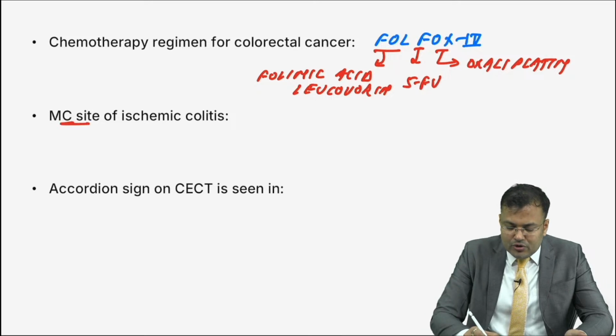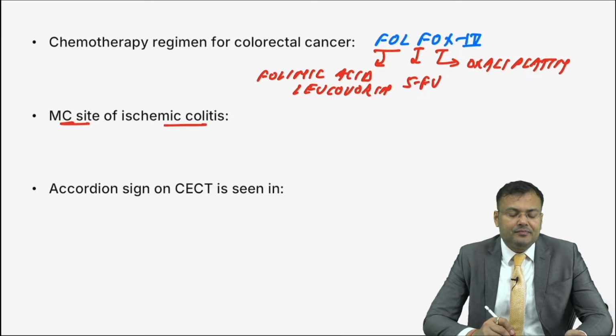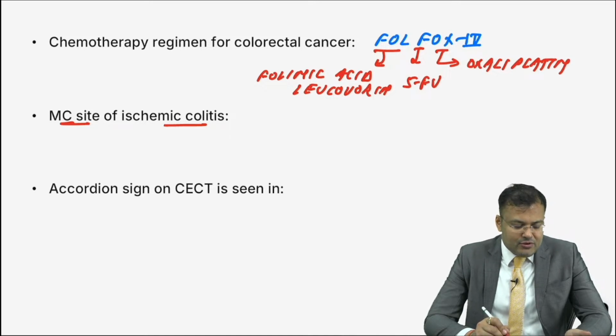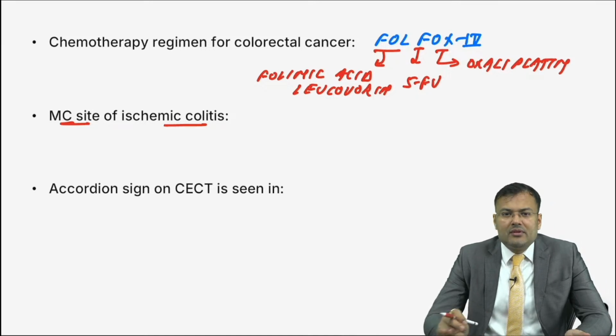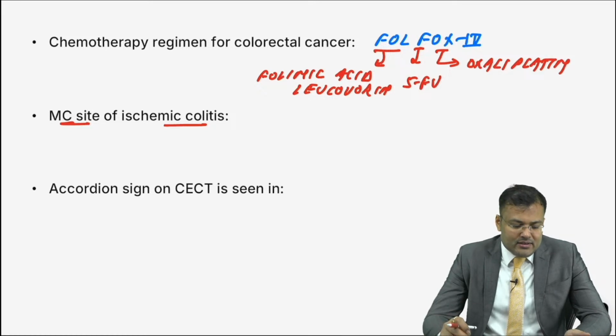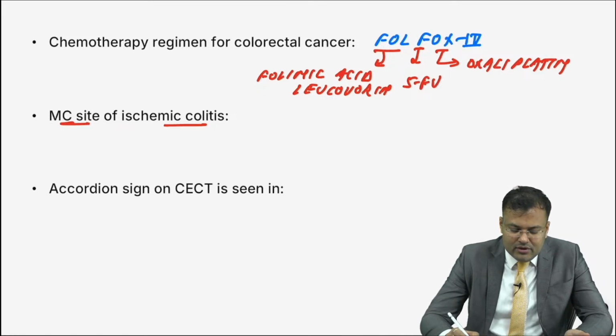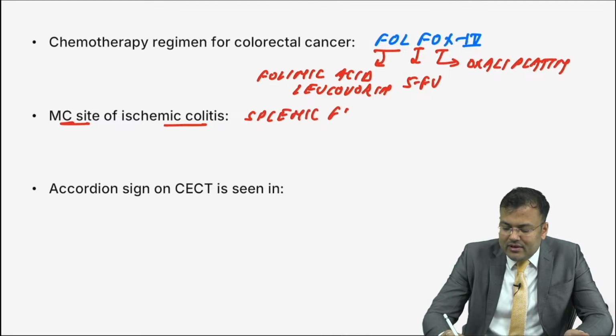Next, what is the most common site of ischemic colitis? Ischemic colitis, most common site. Tell me. Jaswini, very good. It is splenic flexure of colon. So that is splenic flexure. Guys, splenic flexure of colon.